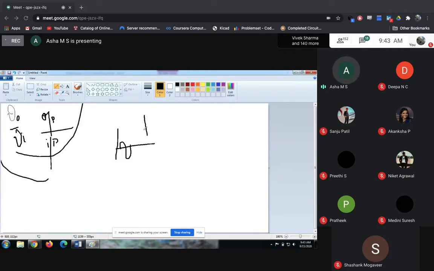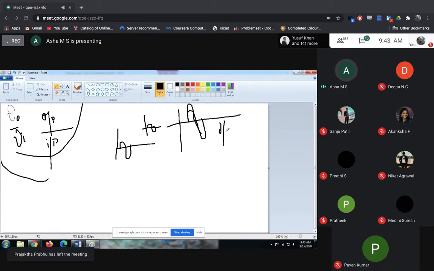If this is the input signal, so what exactly does the amplifier do? It should be similar in both positive and negative side. So if this is your input signal, after amplification, what do you mean by amplification? You're just increasing the amplitude of this one. Correct. So this is how your output signal looks after amplification. So you are strengthening the signal. Okay. So what is the gain? To find out the gain, you have to divide output by input. It makes sense, right? Okay. So this is what gain is.